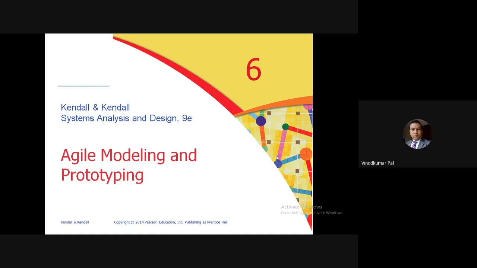One thing we found is that SDLC has a lot of stages. In agile, when we try to build an information system or any software development with the help of the agile method, they are more concentrated on the user's feedback.